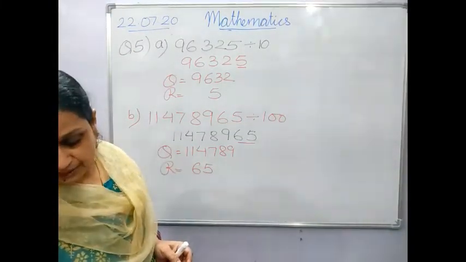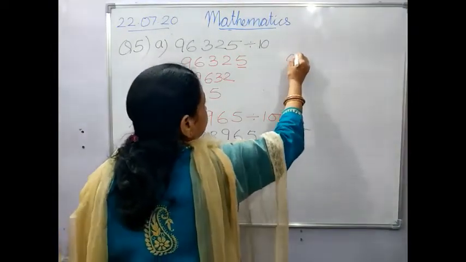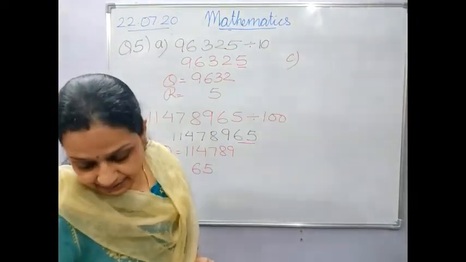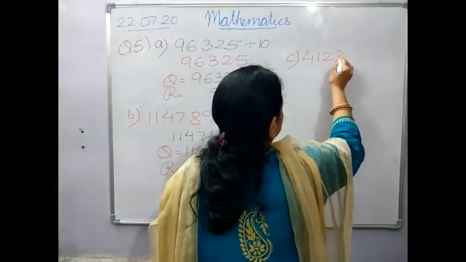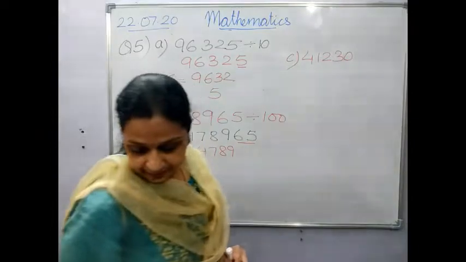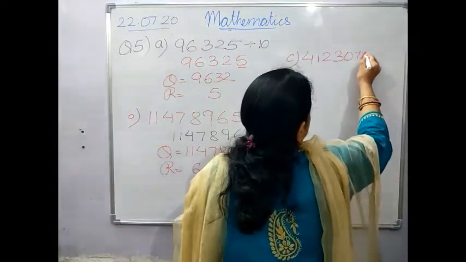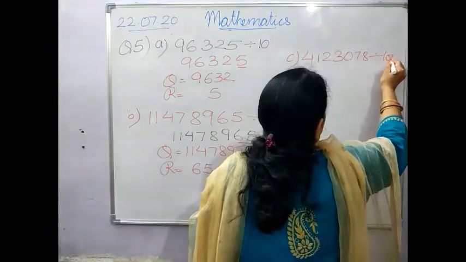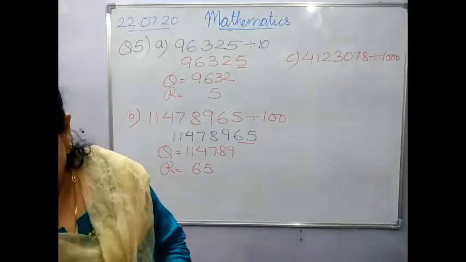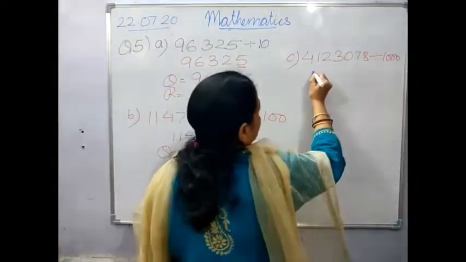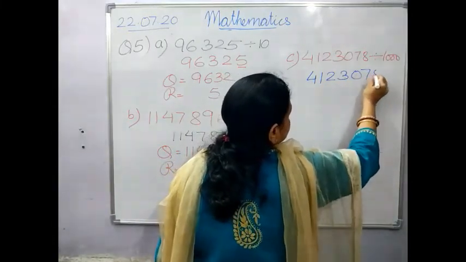Then I'll do sum number C. It is 41230 78 and it is divided by 1000. Copy down the number again. 4123078.